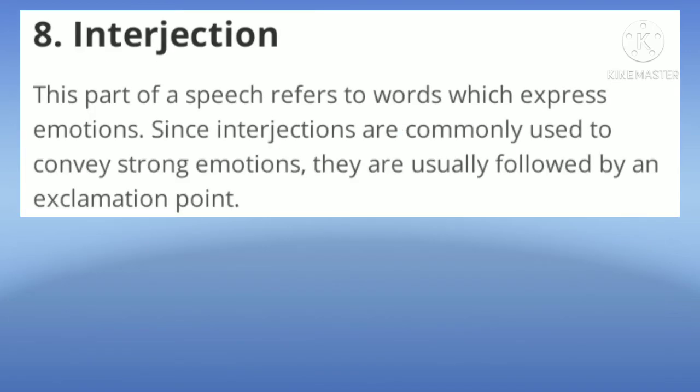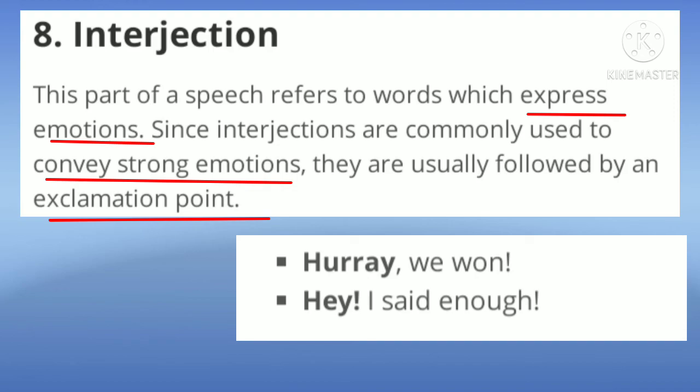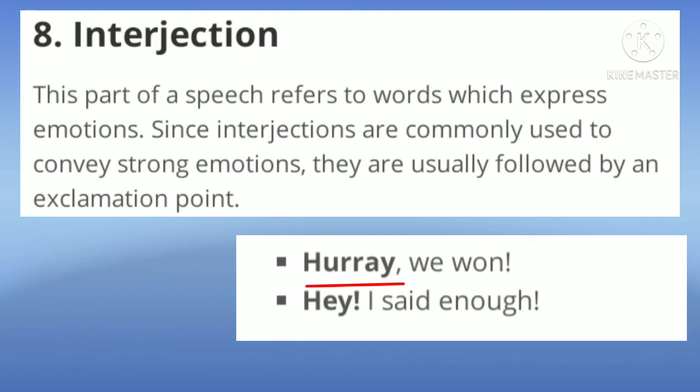So the last, eighth one is interjection. Interjection refers to words that express emotions in sentences. It conveys strong feelings, and it is used with exclamation points in sentences. For example, hooray, we won! In this first sentence, hooray shows excitement or happiness, and in the second one, hey, I said enough! In this sentence, hey shows anger.